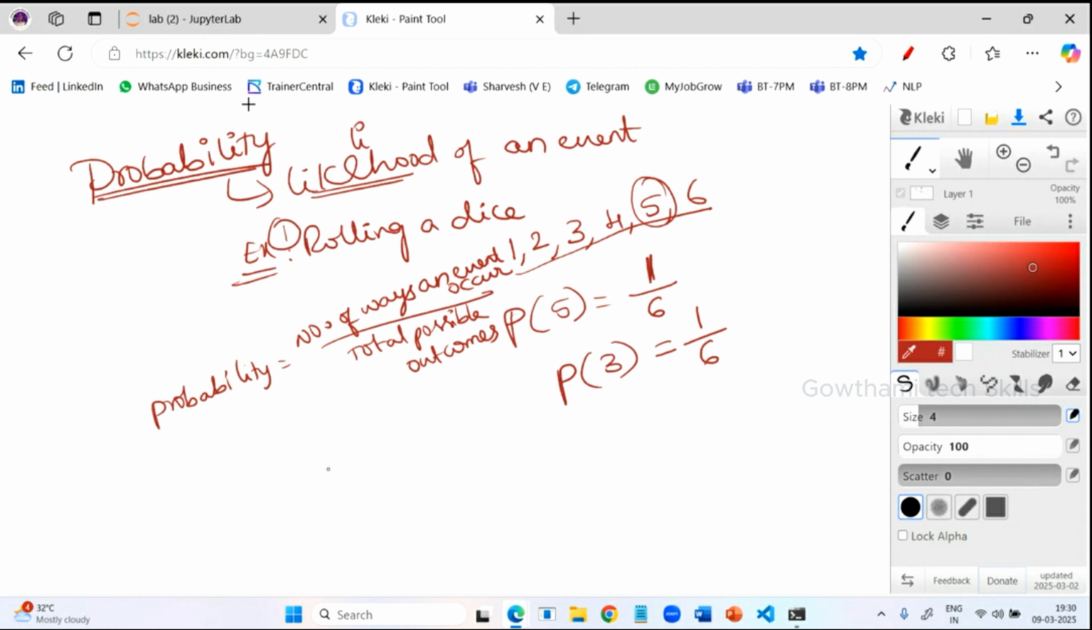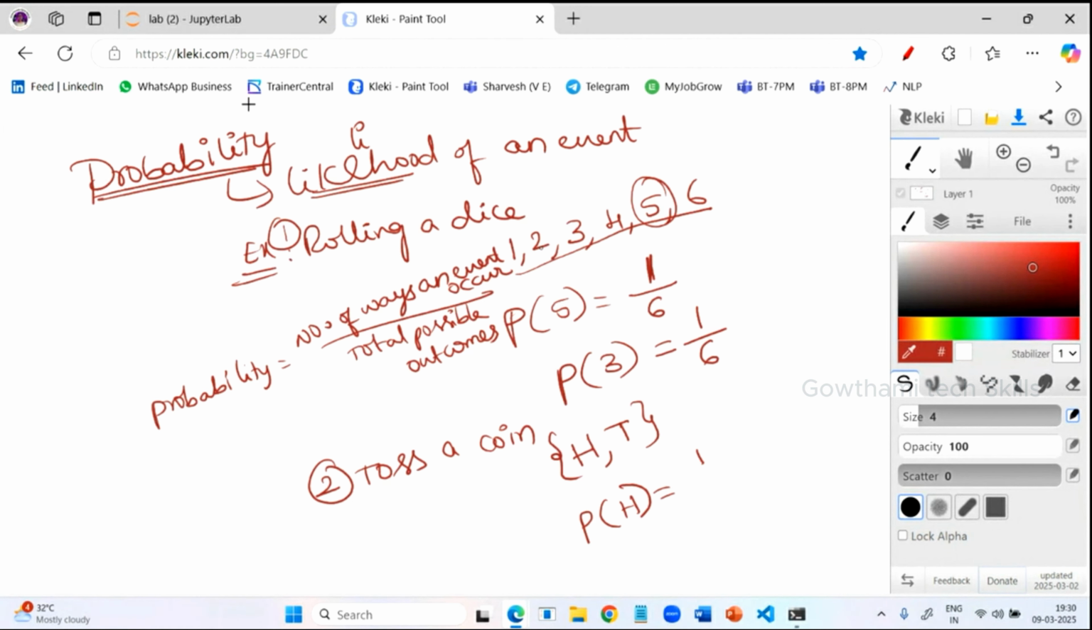One more example. What if you toss, okay, you're flipping the coin. Here, how many chances will you have? 2 chances. One is head and the second is tail. From these two, what is the probability of head? Only one. Any one only you will get, right? You will not get multiple things at a time.